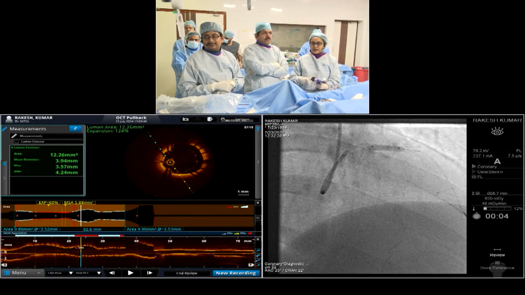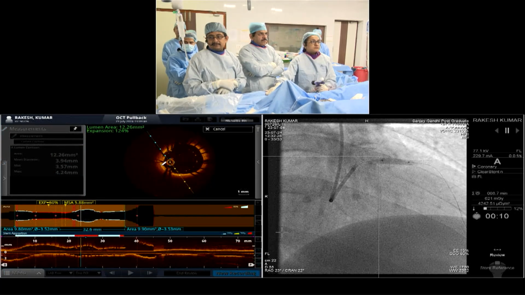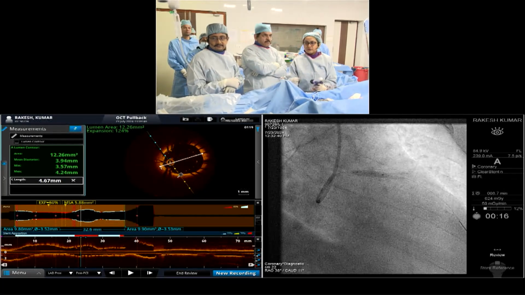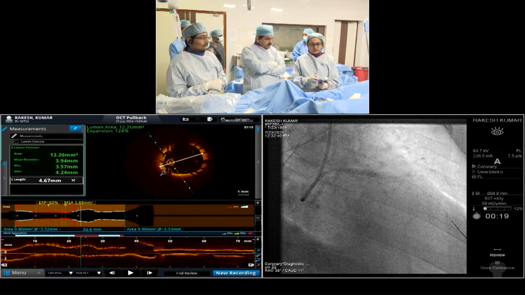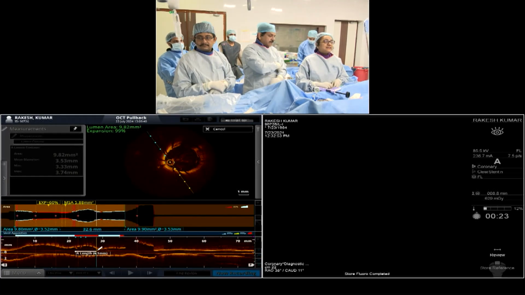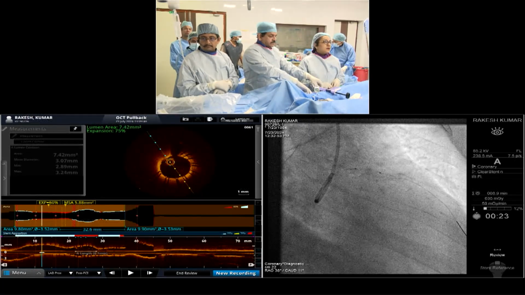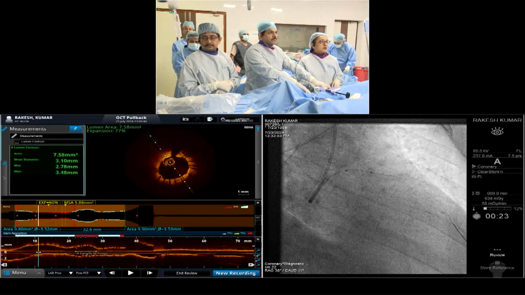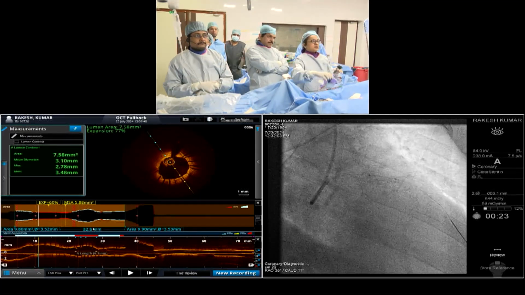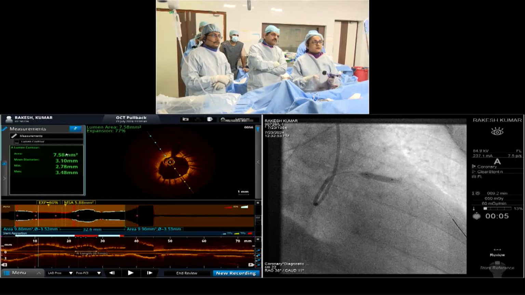कितना है उसका lumen, ये बताओ, lumen, जहाँ hanging हो रहा है. What is the lumen size? 4.6. So we might need a 4.5 mm balloon. Go more. 15. 16. Down. Distal expansion, ठीक है? Just tell me what is the distal expansion which we are getting. How much is it showing? 60% expansion. इसको भी कर देते हैं. हाँ, उसको भी इसी से करना है. Yes, high pressure. 14. Okay.